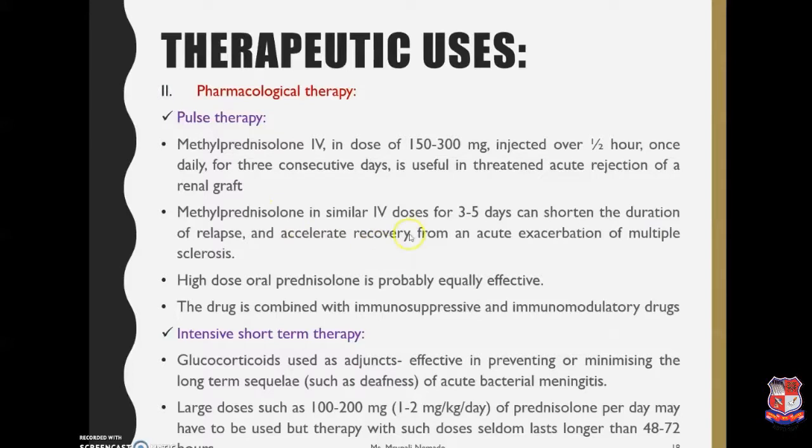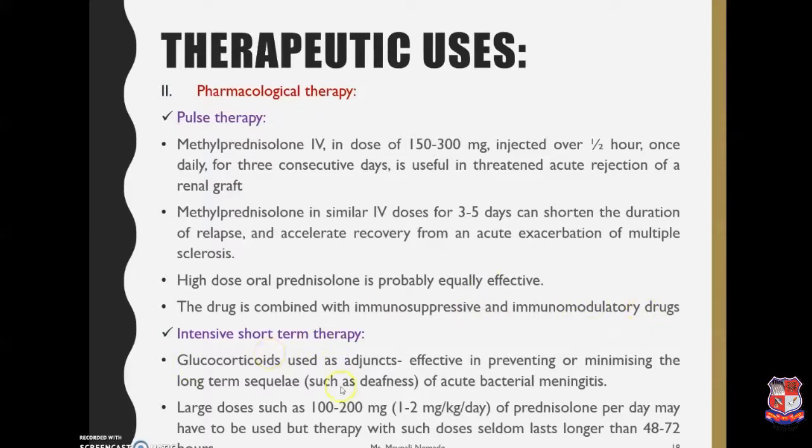similar IV doses for 3 to 5 days of methylprednisolone can also be given for the multiple sclerosis. Higher doses of oral prednisolone is probably effective. The drug is also used in combination with immunosuppressive and immunomodulatory drugs.